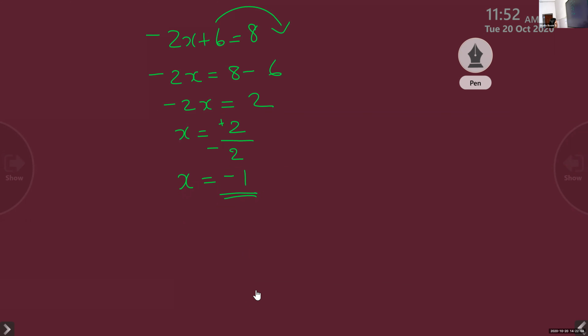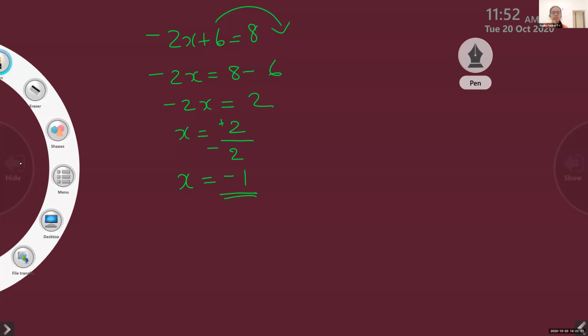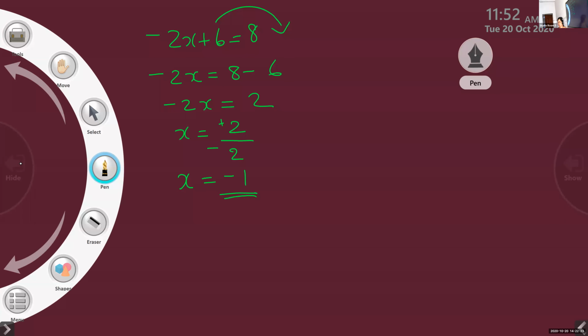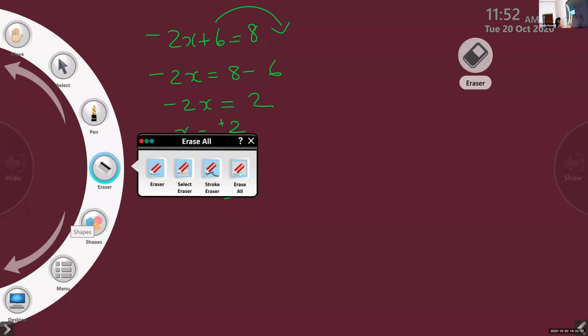What is the rule of division? When one positive and one negative comes, divide and put the sign negative. Isn't it? When different signs come, put negative sign. When same sign come, positive sign. Okay, so always you have to follow the rules of integers also here. Okay. Next question.